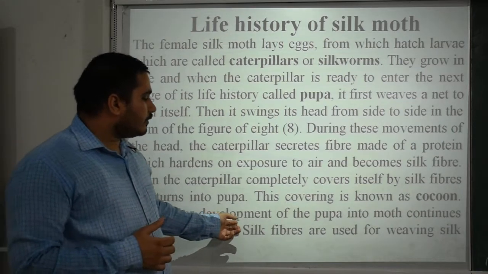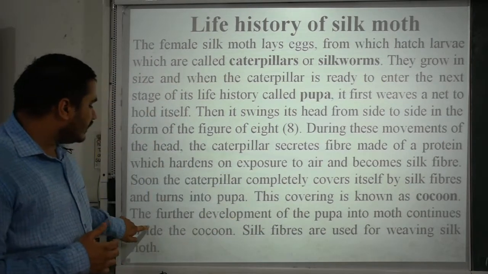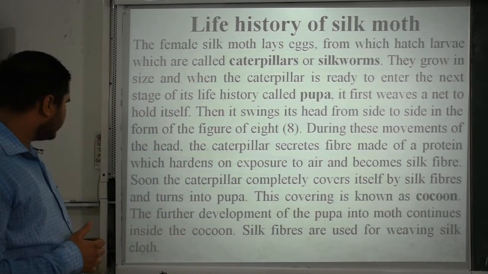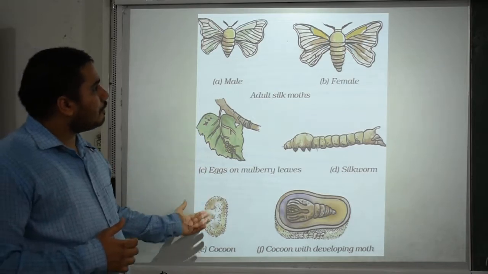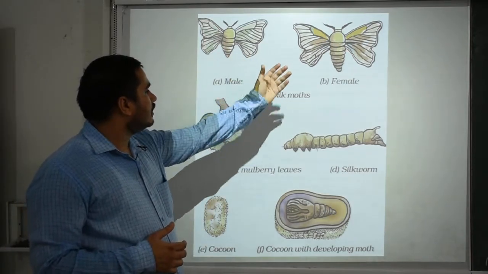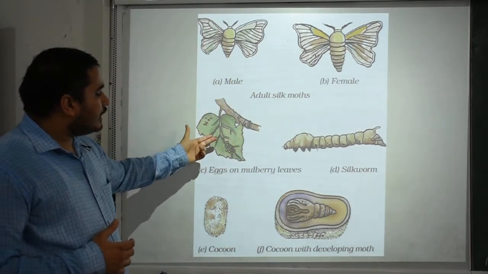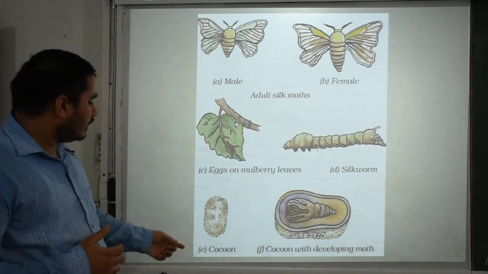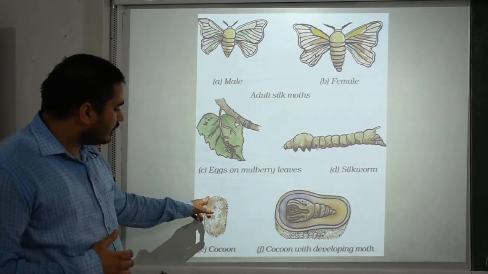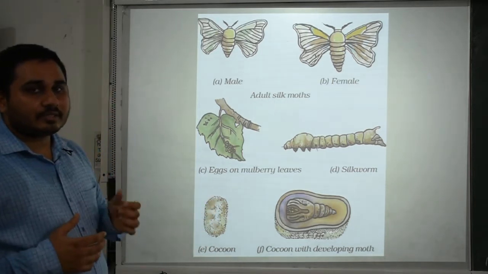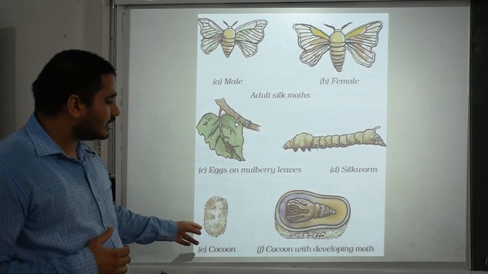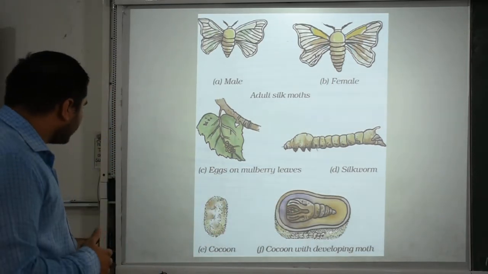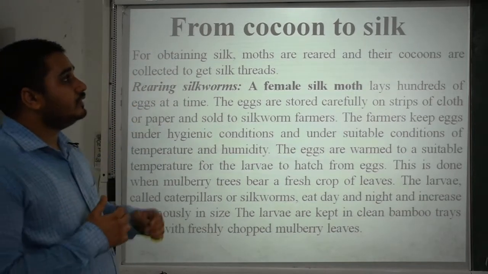The further development of the pupa into the moth continues inside the cocoon. Silk fibers are used for weaving silk clothes. Here you are getting a proper life cycle: an adult silk moth, male and female. Then the mulberry leaves on which eggs are laid. Then here you are getting the silkworm. Then the proper cocoon shape. In this it will be continuously producing a silk layer of protein through the figure 8 motion, and inside it will be developing a new moth. Moving on, from cocoon to silk.